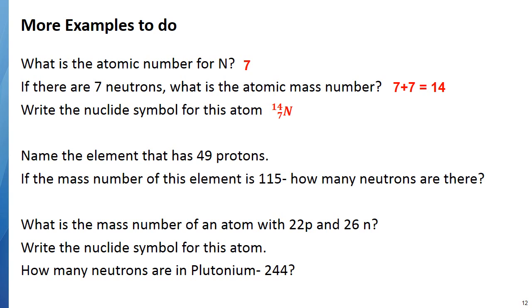All right, what element has 49 protons? Again, if you look at the periodic table, you'll see that it's indium, In. If the mass number is 115, how many neutrons are there? Remember that the mass number, 115, is the protons plus the neutrons. So if we subtract 49 from 115, we get 66. That's how many neutrons there are.